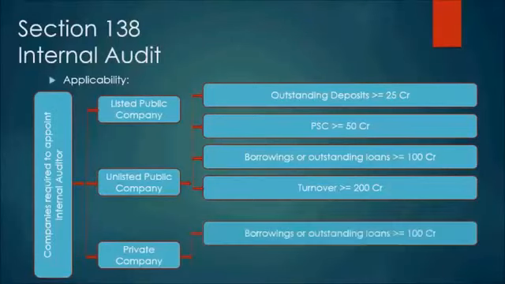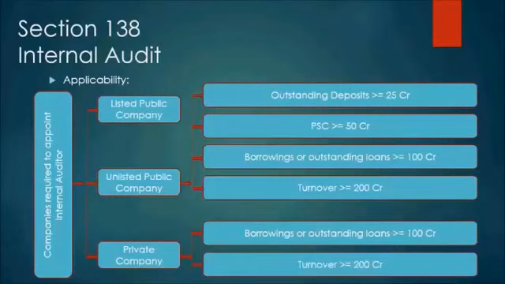So if the borrowing or the outstanding loan of a private company is more than or equal to 100 crore, it will have to appoint an internal auditor. And if the turnover exceeds 200 crore, they'll have to appoint an internal auditor, right? So this will be the applicability of the internal auditor.